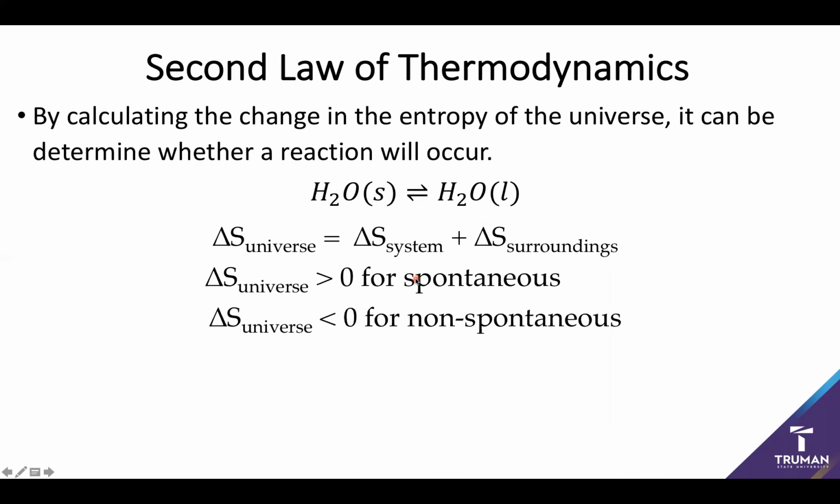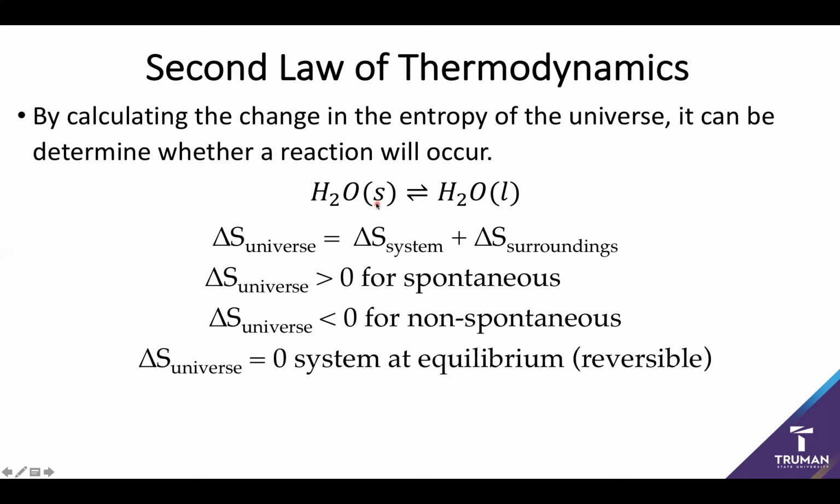On the converse side, if the entropy of the universe is negative, this means that it is no longer favorable to generate our product, in this case, liquid water. However, remember, any reaction is a two-way street. So if it isn't favorable to produce the product, it will be favorable to produce the reactant. Under these conditions, if I have any water present, it won't be present for long as it's going to form ice. So here's a big take-home message: we can use the sign of the entropy of the universe to figure out whether the reaction goes forward, spontaneous, or backwards, non-spontaneous.